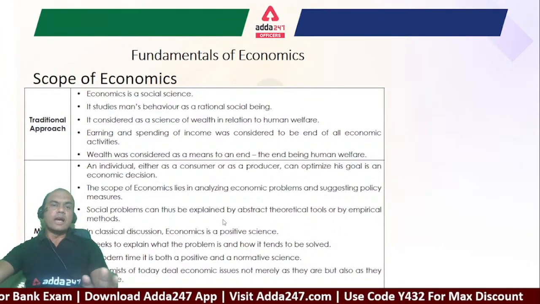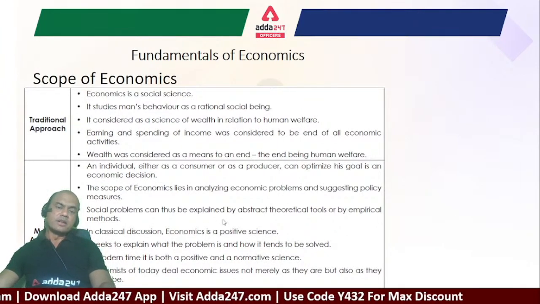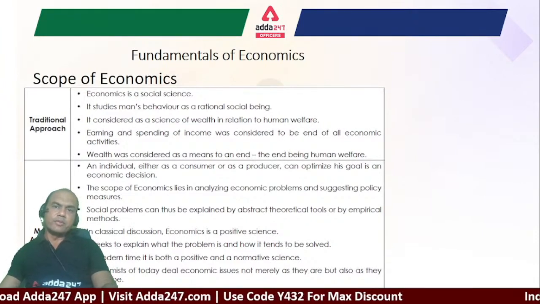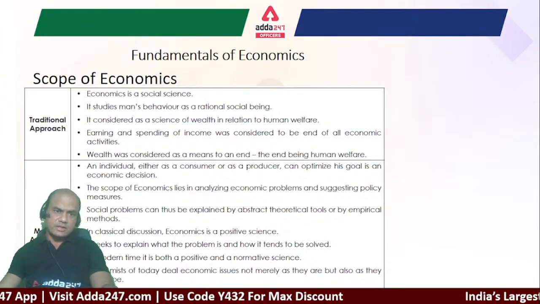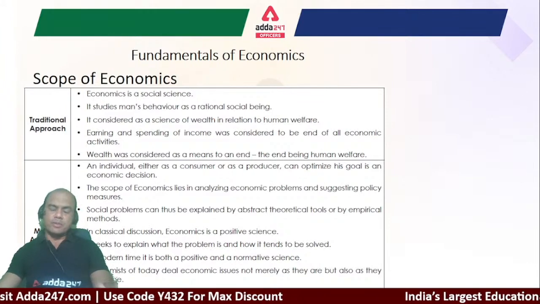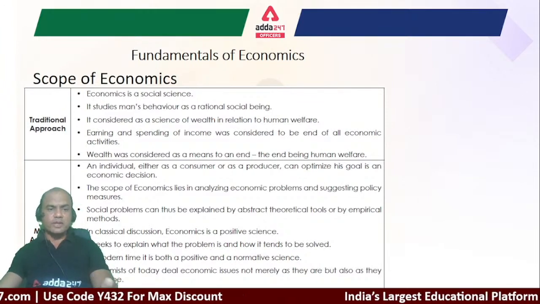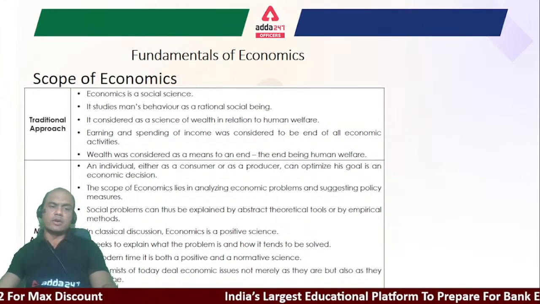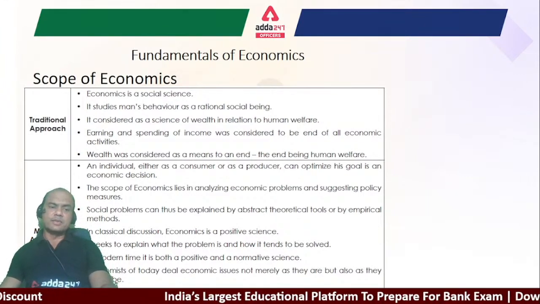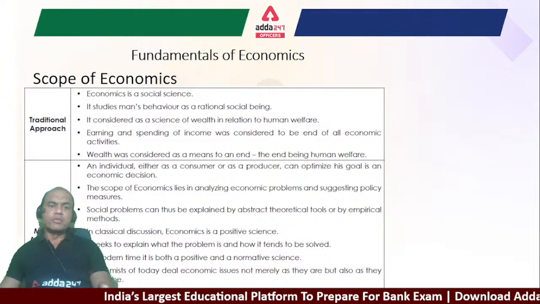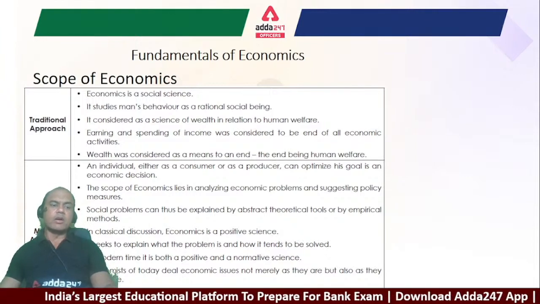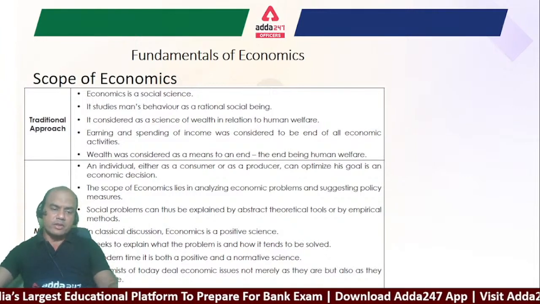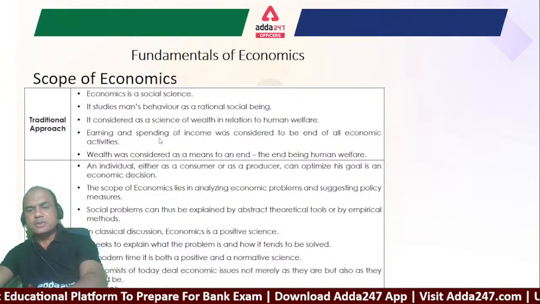So that was the purpose of today's lecture. Today we studied only the definitions, all the important 4 definitions. Remember, out of these 4, 2 definitions come for the exam, and out of these 2, traditional and modern approach, 1 question comes for 1 mark. That is, what does the traditional approach say, or what does the modern approach say for economics? So that was the purpose today.